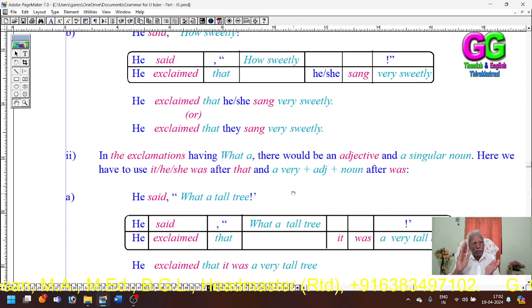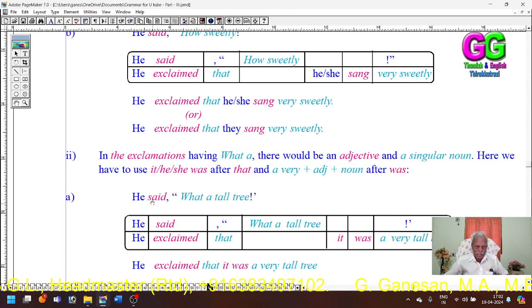So here we do not change the what into every. Then the adjective and the singular noun following them should be placed after the verb and the subject. We can easily create the subject because that would be the noun. According to the noun, we have to use the subject.